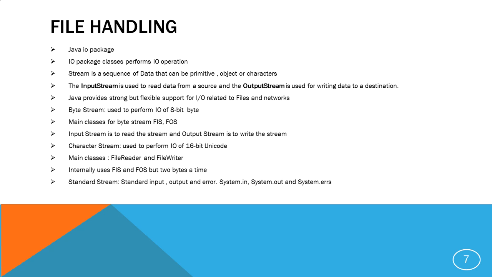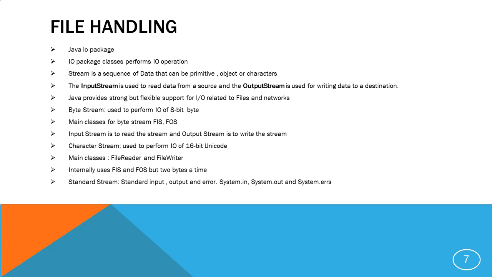Java provides strong but flexible support for IO operations to files and networks. Here I'm talking about files, but it could be over the network also, where I'm sending the stream to a network and getting the stream from the network.